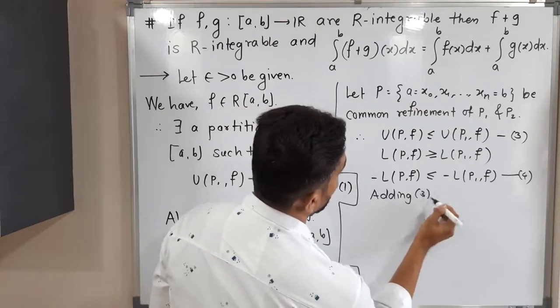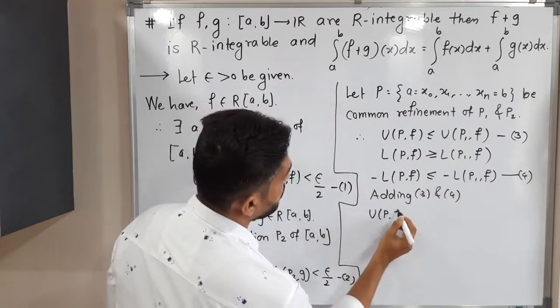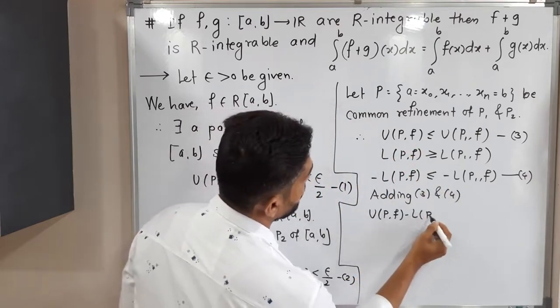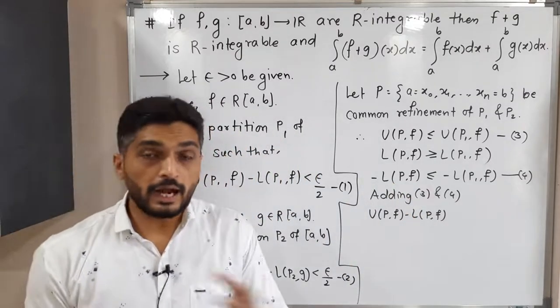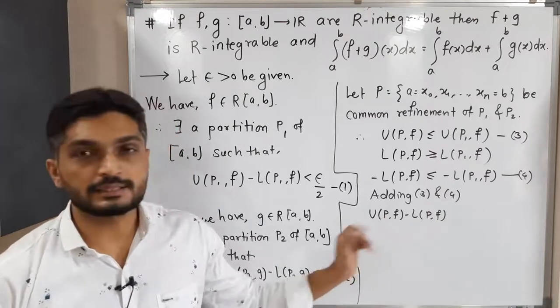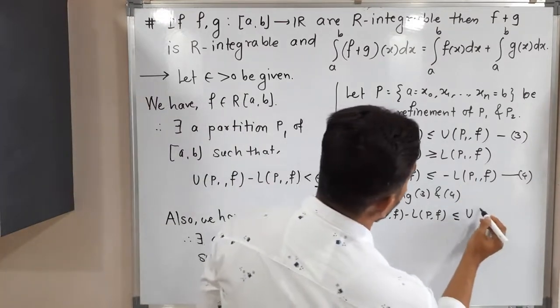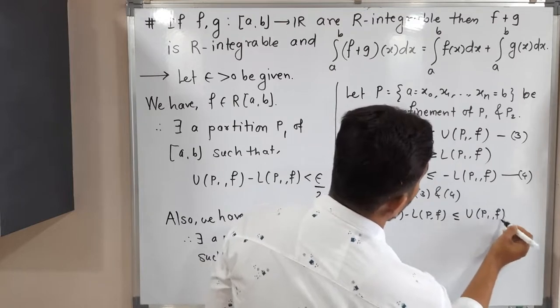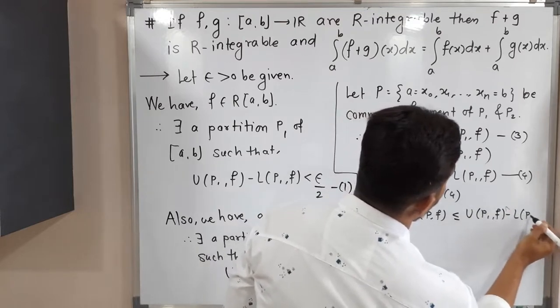Adding 3 and 4, in the left hand side, U(P,f) minus L(P,f) we will have, right? Since it already has a minus sign, if you add, it will add with the minus sign. Next, less than or equal to, in the right hand side, U(P1,f) minus L(P1,f).